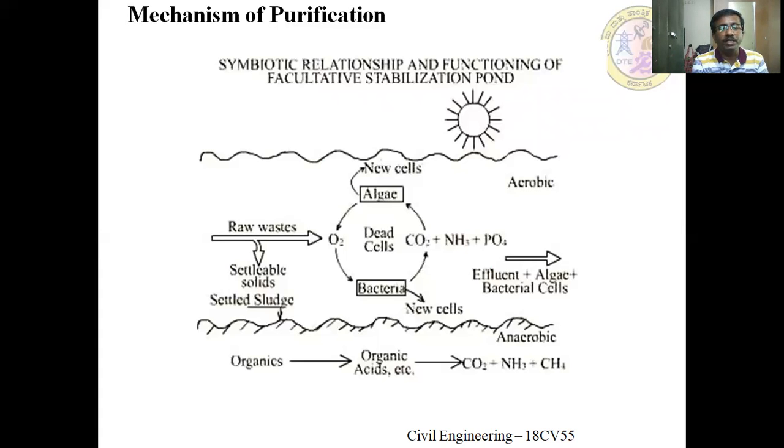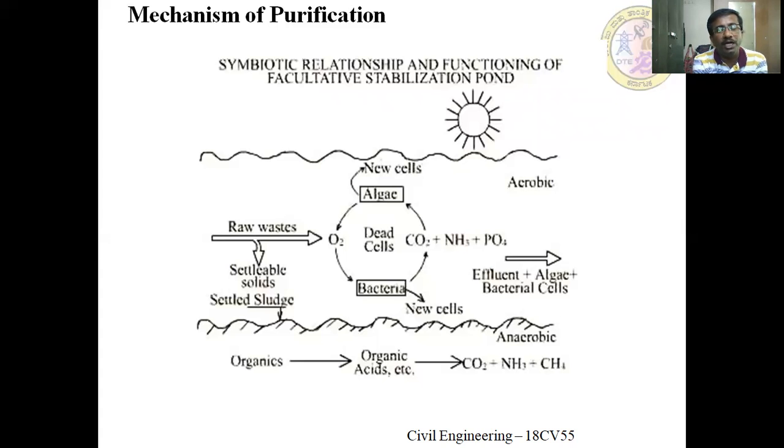The algae present in the pond utilize sunlight as a source of energy and produce food, so photosynthetic activity is carried out by the algal growth.